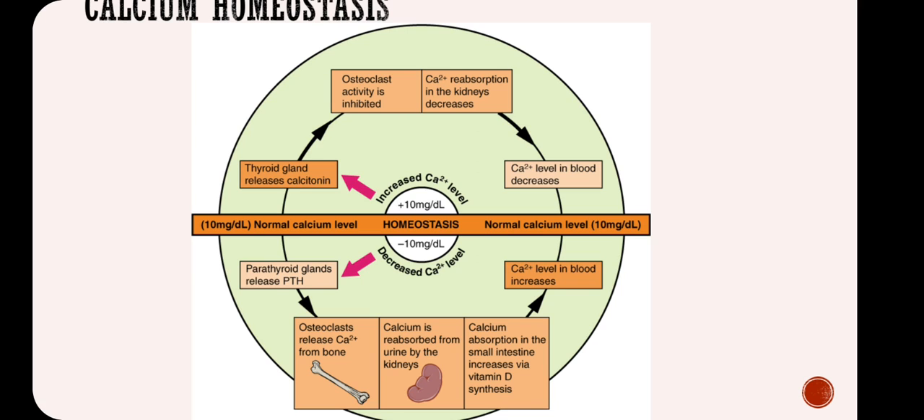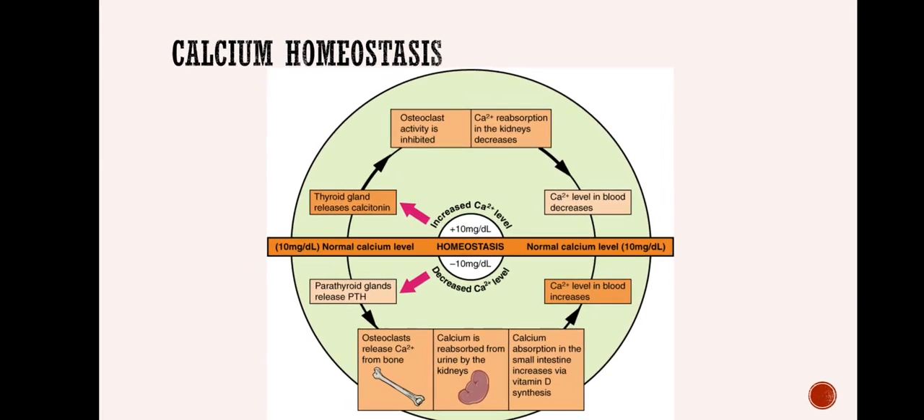Okay, so blood calcium level increases by release from the osteoclast cells, then by reabsorption in the kidney, and the third by increased absorption of calcium, and this is done by parathyroid. And when the blood calcium level increases, it is the calcitonin that's involved in maintaining the calcium level in the blood.